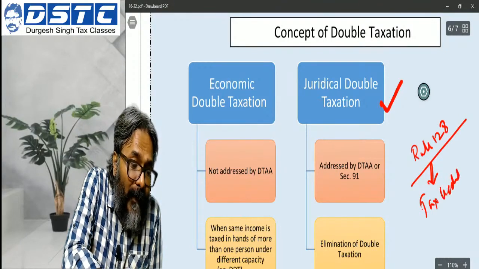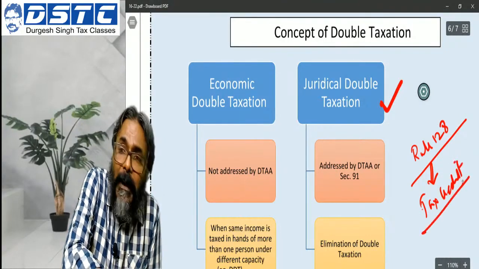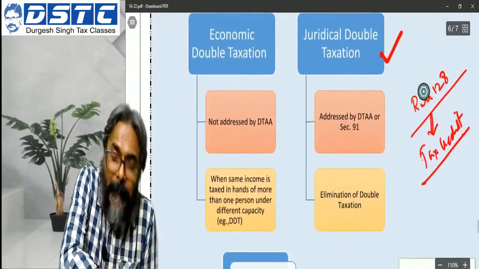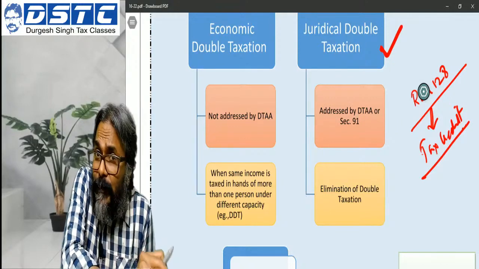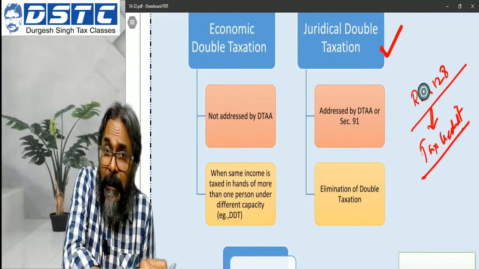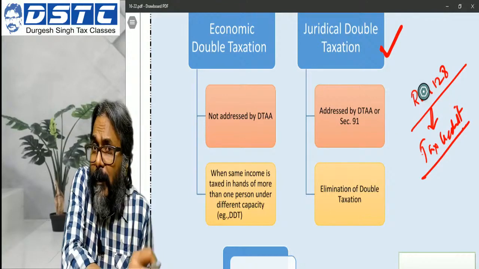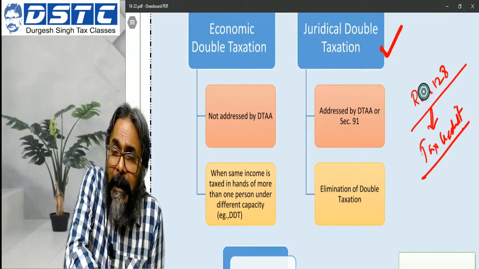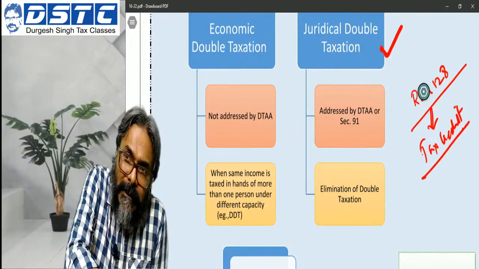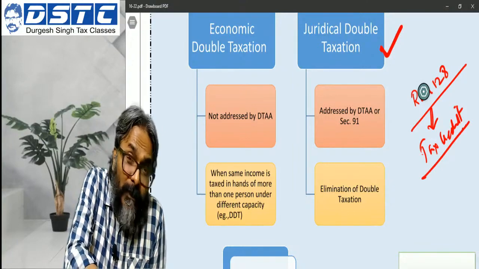So what we have done in India, we have applied the tax credit as a concept. We don't grant an exemption. There is no exemption in respect of the foreign income on which there was a double taxation. You don't give the exemption, but you apply the credit concept. So it is a credit method that has to be looked upon very carefully.